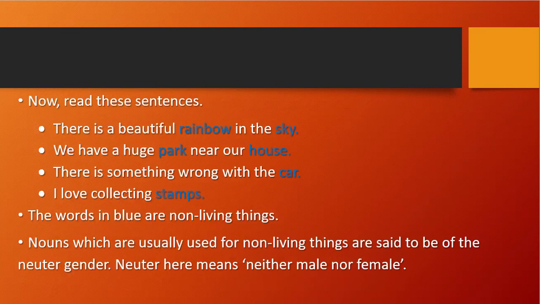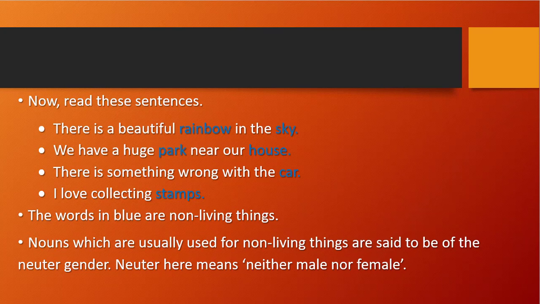Okay. And the third one is, now read the sentences. There is a beautiful rainbow in the sky. We have a huge park near our house. There is something wrong with the car. I love collecting stamps. So here you see rainbow, sky, park, house, car, stamps. Those in blue color are not living things. These are non-living, right? Car is not a living thing.